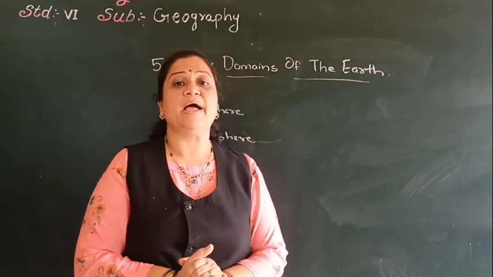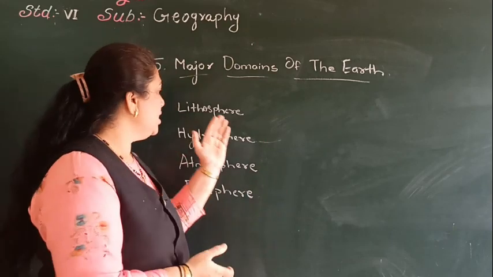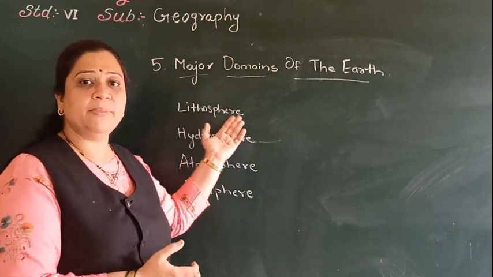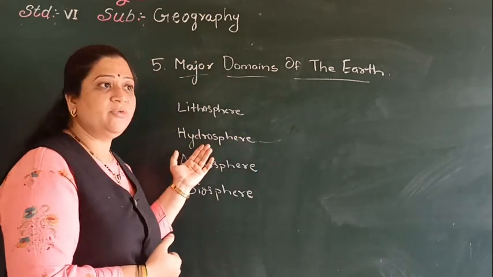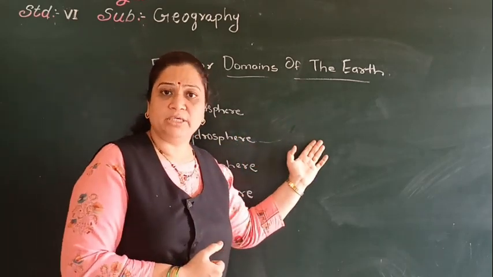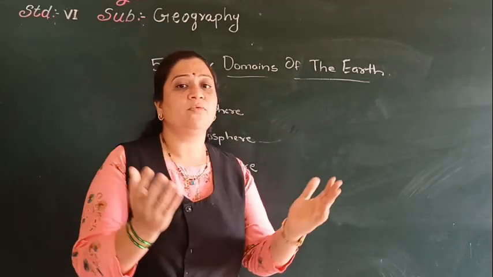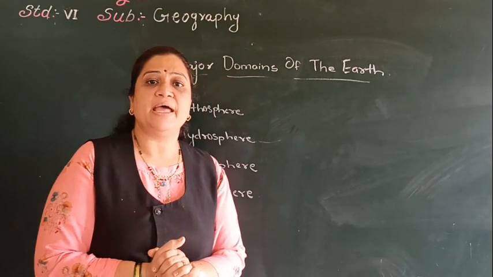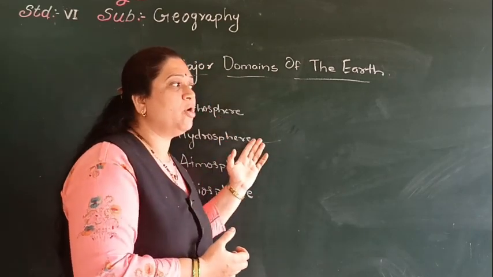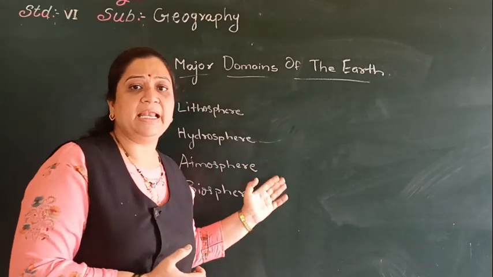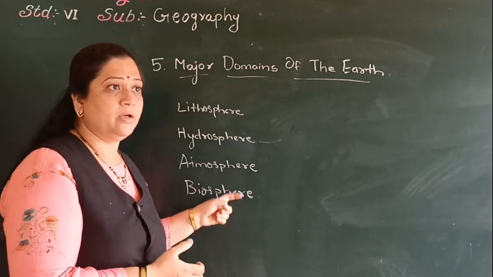The earth is divided into four major domains, that is lithosphere. Lithosphere means the land surface which the earth covers. Hydrosphere, the water surface on the earth. Atmosphere, the earth is surrounded by a layer of air which is called the atmosphere, and the interaction of these three realms gives birth to the fourth realm, that is the biosphere.